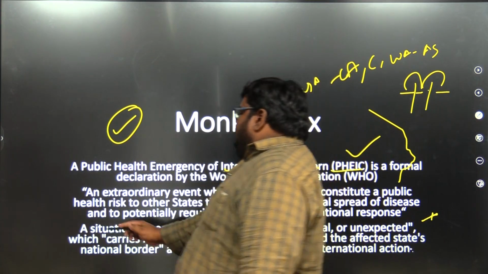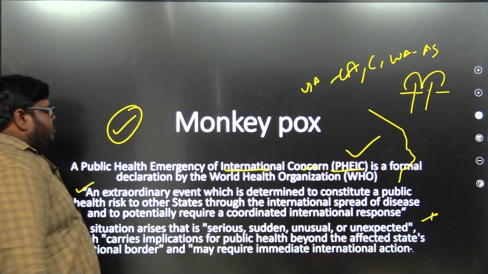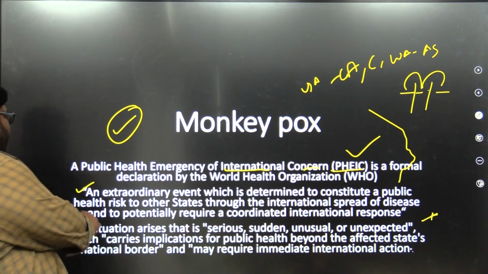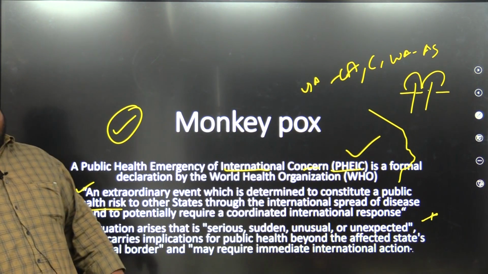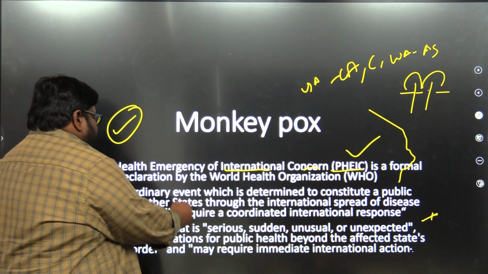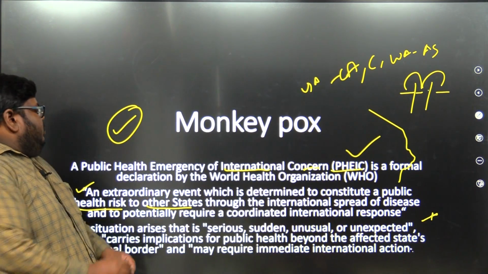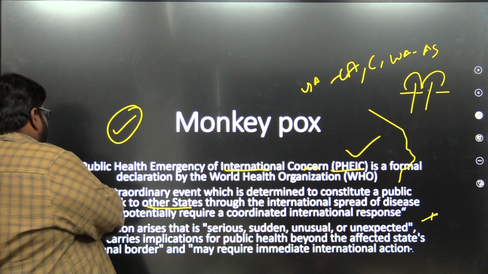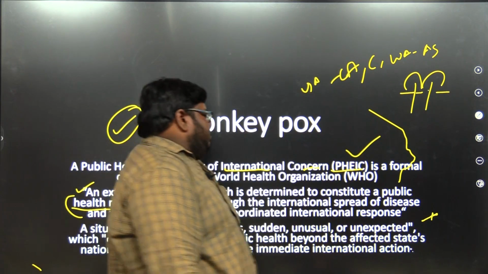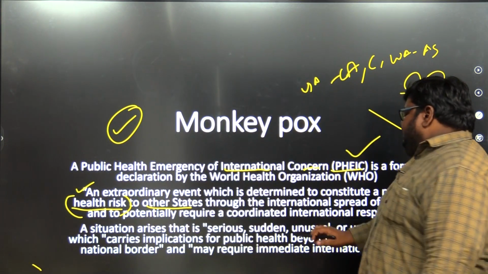Let's see the definition they have given: an extraordinary event which is determined to constitute a public health risk. What the WHO is saying is that it is a public health risk across the states, not confined to one state. So it has given an alert that a health risk is going to happen. All the public functionaries must be alert on these things.